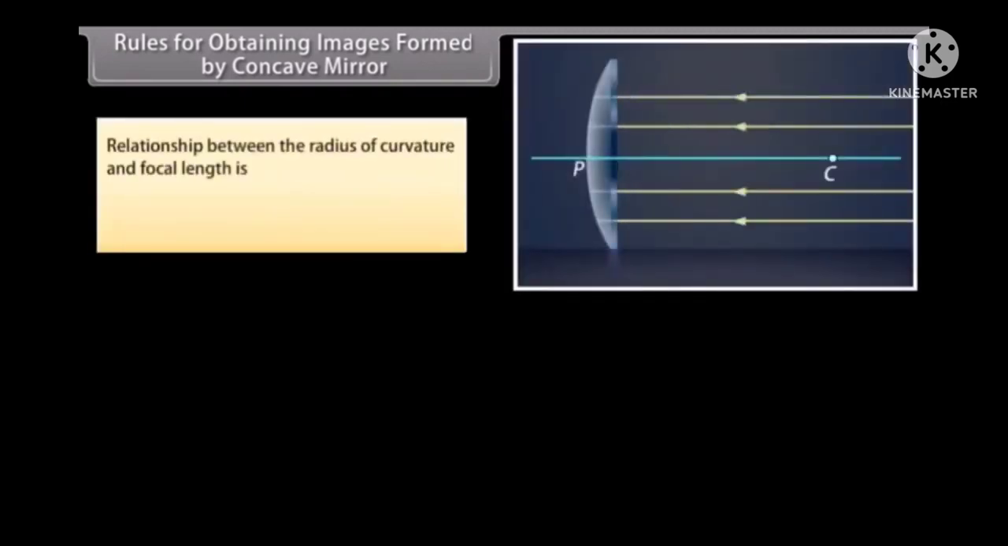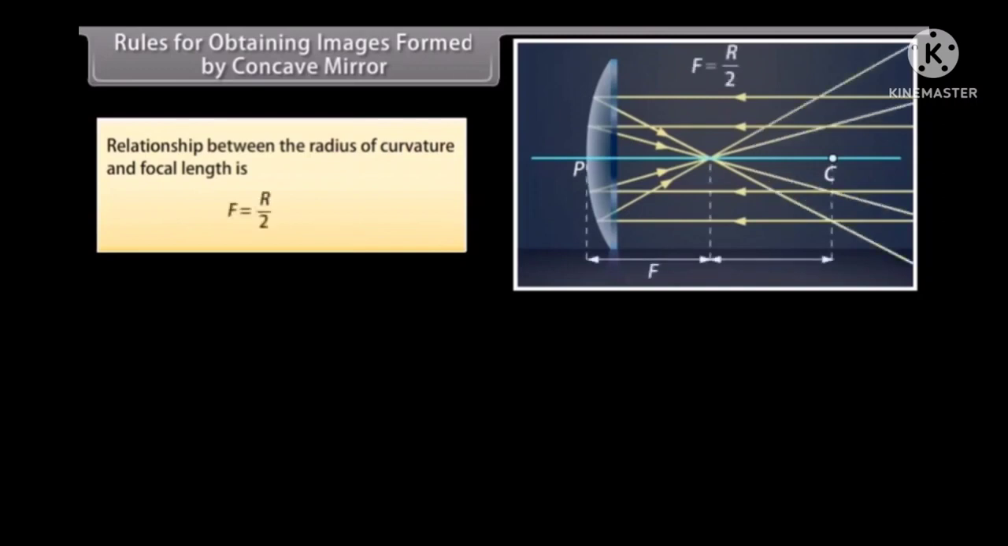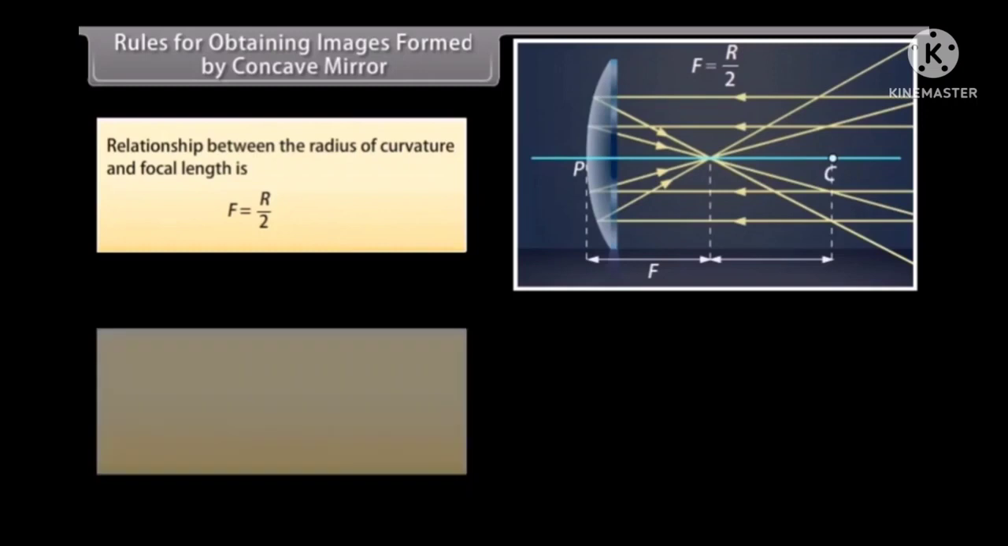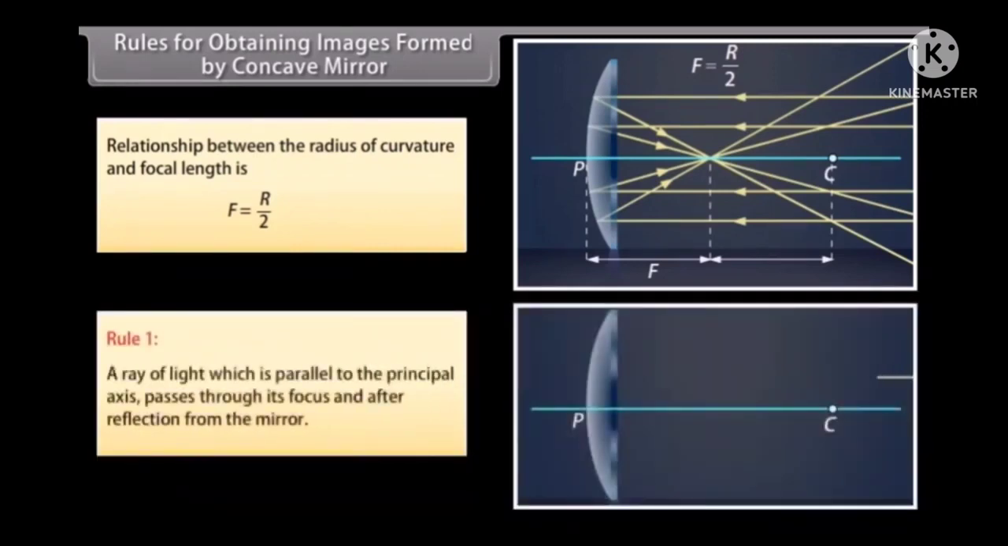Rules for obtaining images formed by concave mirrors. The relationship between the radius of curvature and focal length is f = R/2. Rule 1: a ray of light which is parallel to the principal axis passes through its focus after reflection from the mirror.